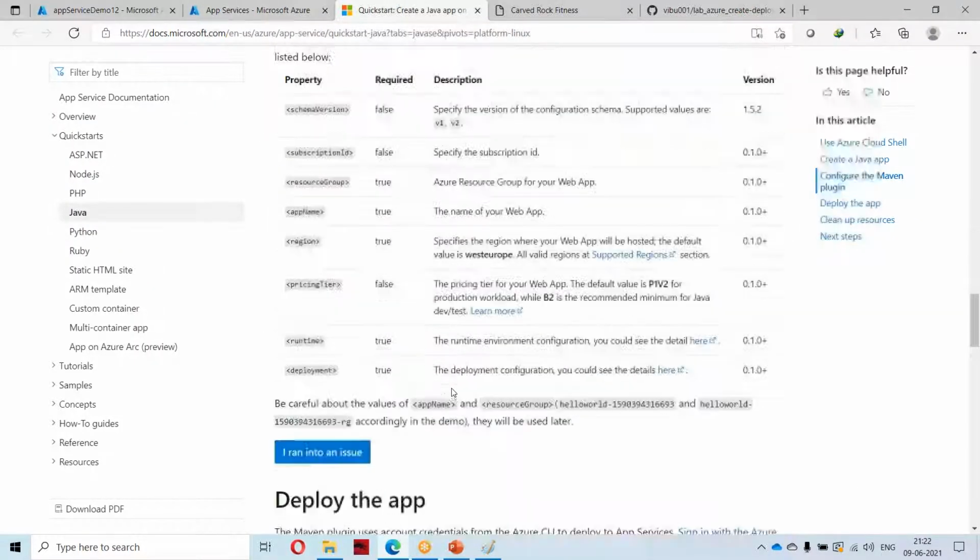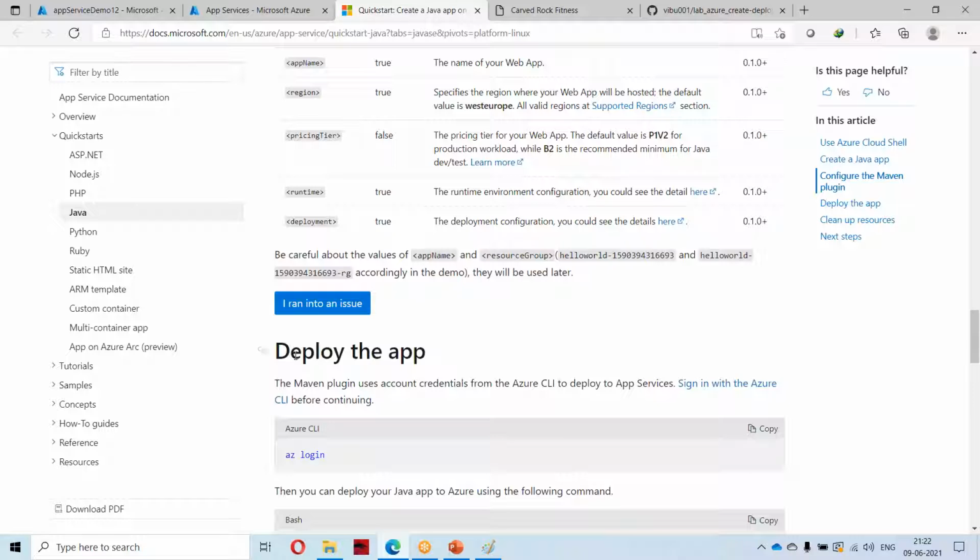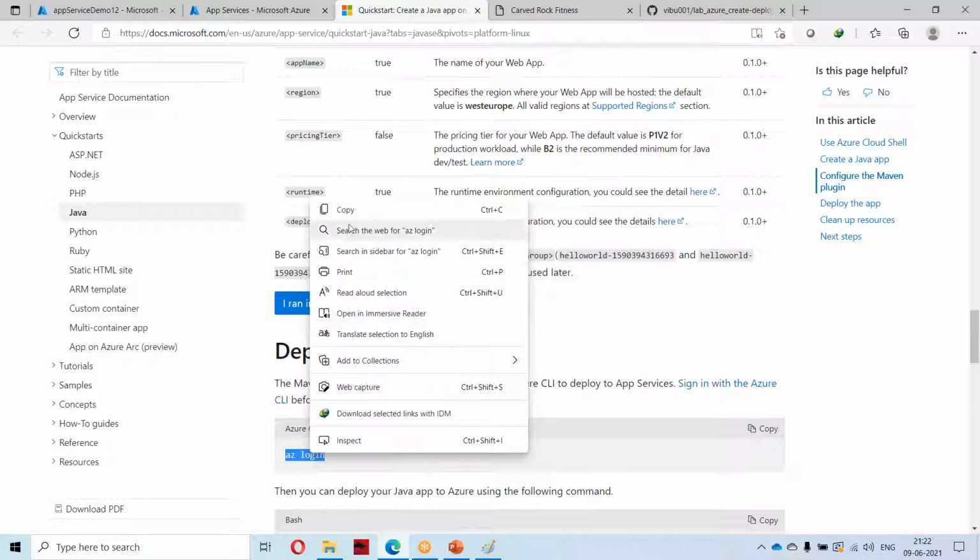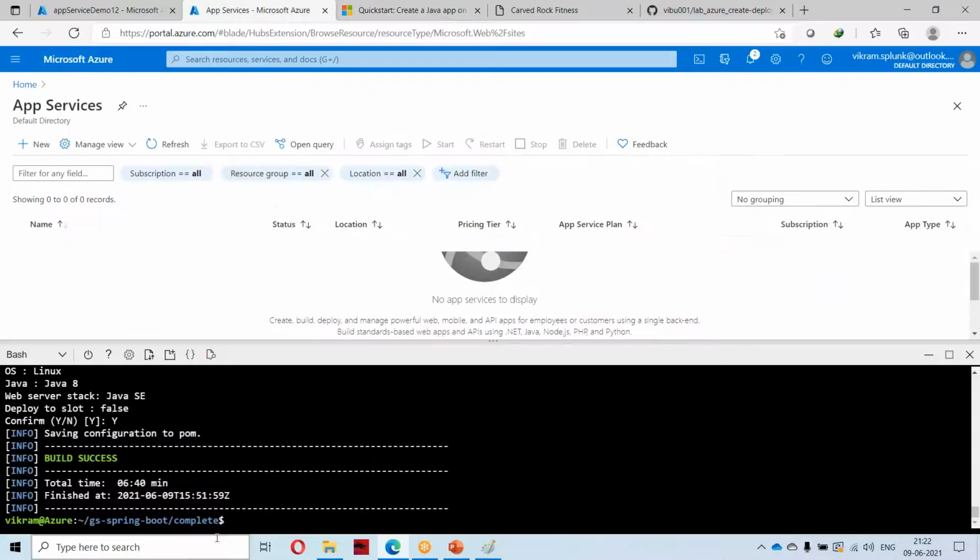Now you will be having another option over here. If you want to deploy that app, you have to authenticate from the command line. There is a chance that I am a user who doesn't have privileges to authenticate and deploy that app. I can build the app, but I can't deploy.